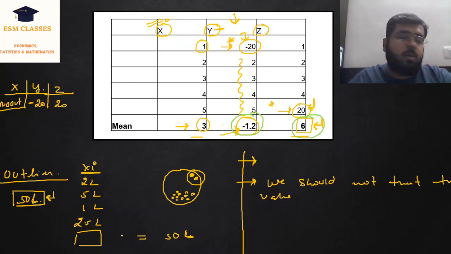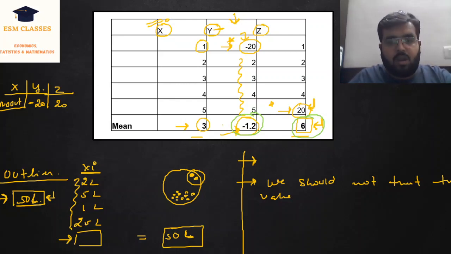So in this case, the college is claiming that their mean package is 50 lakhs, but if you see the data, it is showing that only one student is getting the highest package, and it is so high that the value of the mean is 50 lakhs, and the rest of the students are getting a package which is below or equal to 5 lakhs. Now, after seeing the data, your decision might change whether to go to this college or not. But before seeing the data, your decision is, let's go to this college because you will get the highest package.